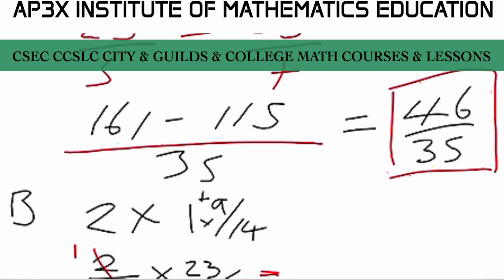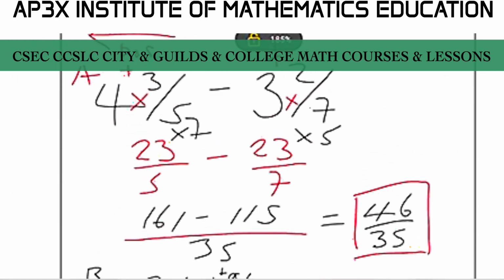Remember, guys, that you cannot cancel a numerator with a numerator nor a denominator with a denominator. It has to be a numerator being exactly divisible into a denominator. So here we end up with a solution of 23 over 7. All right, and this becomes the answer for the B section.